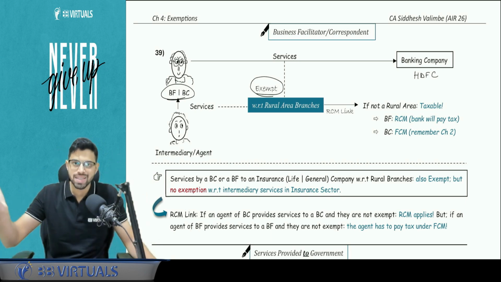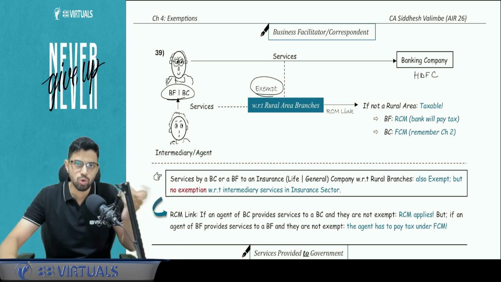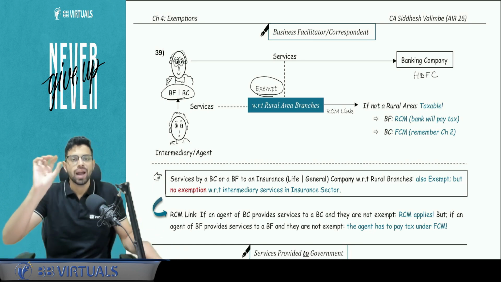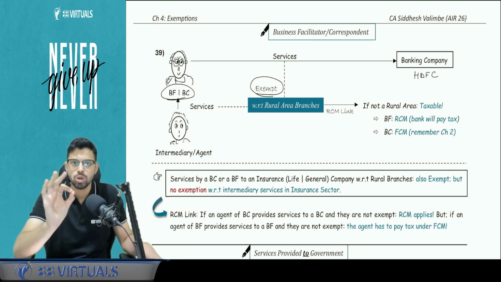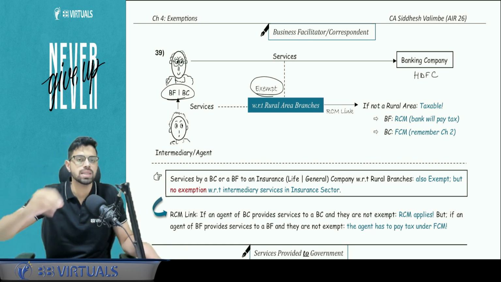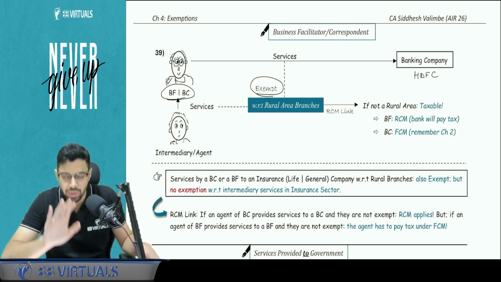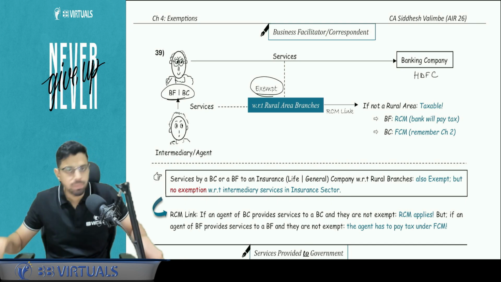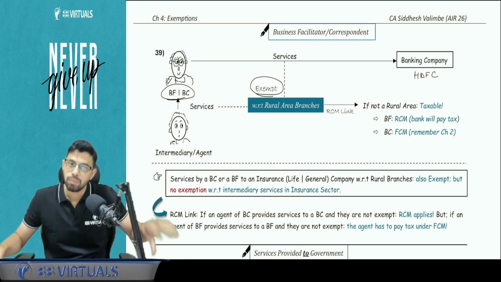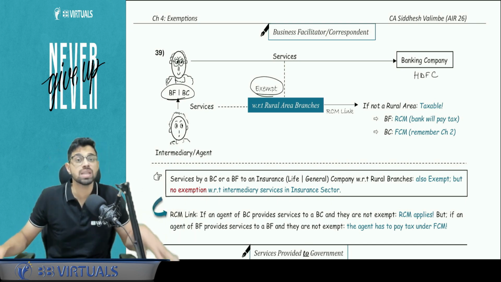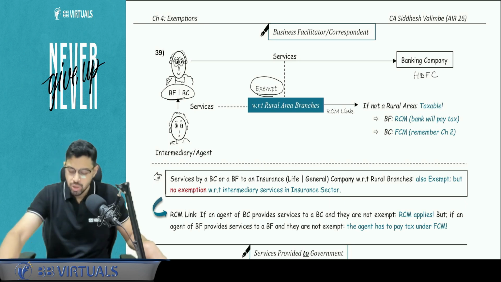Now I will slowly link this to the RCM FCM provision, right? Because first we have to understand the exemption and then we have to see the concept of who is going to pay the GST, right? So understand from a feel factor point of view, that the business correspondent is more involved in the business. He has more responsibilities. So we are going to put the liability of paying GST on the BC, that is the business correspondent, but we will give exemption to a BF, that is the business facilitator. Is this clear?